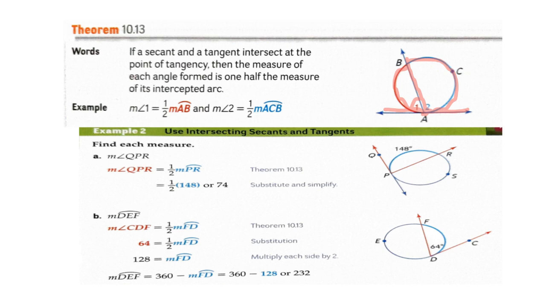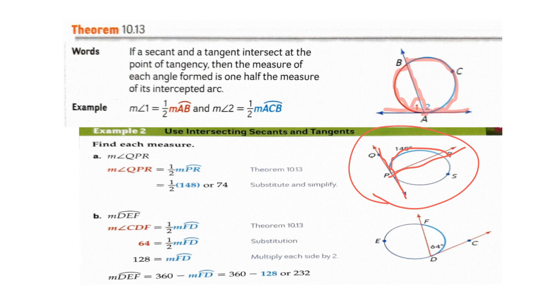So on this circle, we have a secant line. A secant line intersect this tangent line. So, and then we have the measure of the arc PQ is 148 degrees.